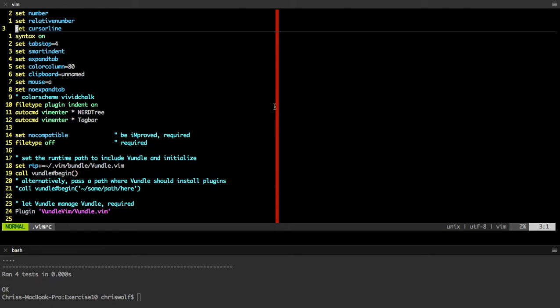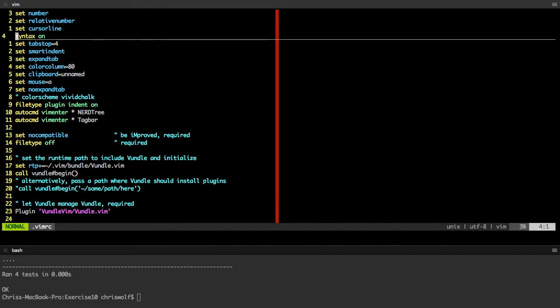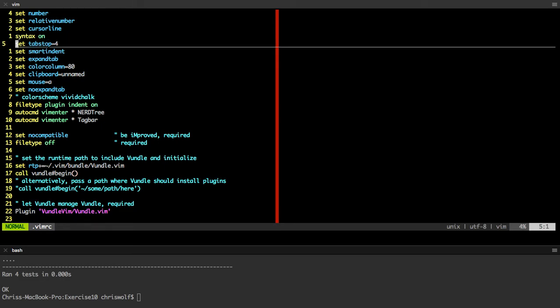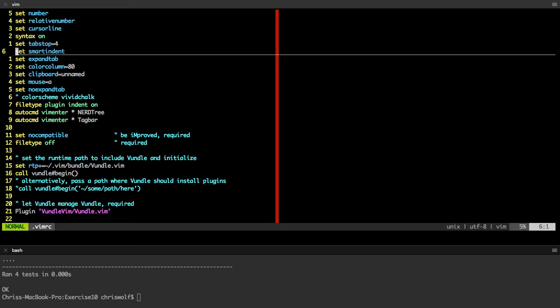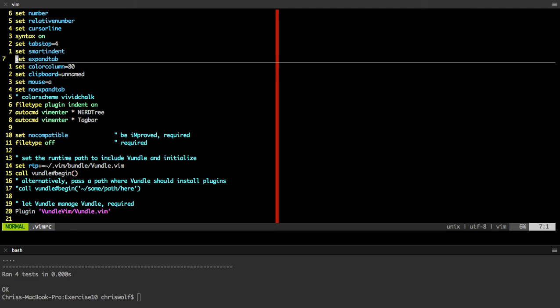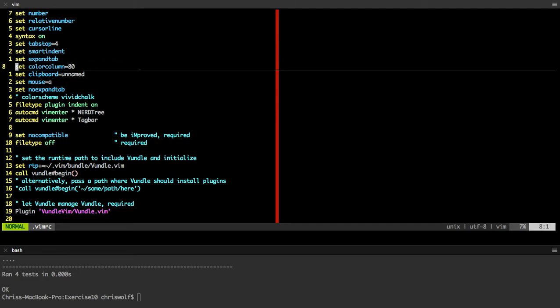Cursor line, oh no, I'm sorry, that's not the red line. Cursor line means, notice how the whole line I'm on is underlined. For me, I just get lost in my code sometimes. I forget where I am, and that helps me. Syntax on means it understands when I'm using syntax and colors it appropriately. Tab stop means by default my tabs are 4. Smart indent means it remembers how far I'm indented whenever I create a new line. Expand tab means whenever I tab, use spaces instead of tabs. I know that's an argument some people have.